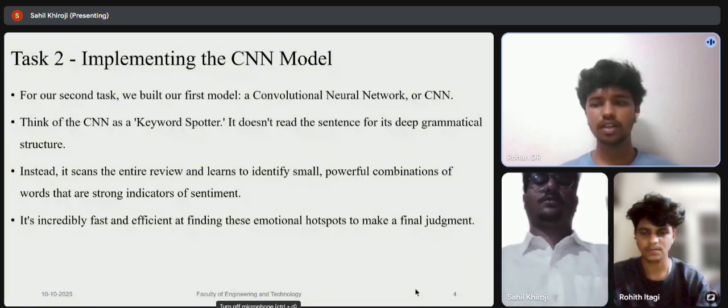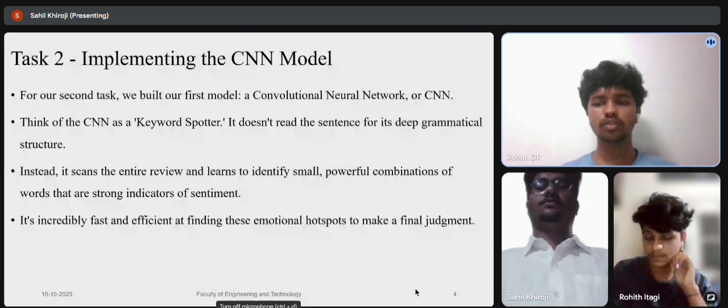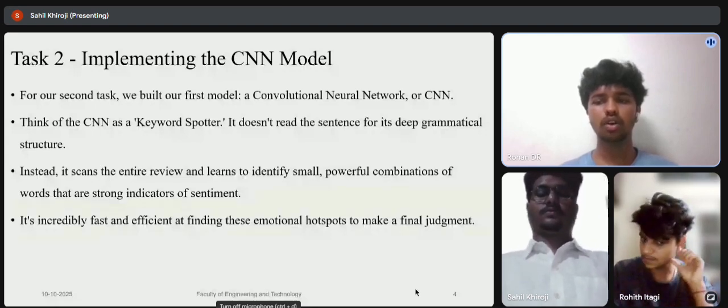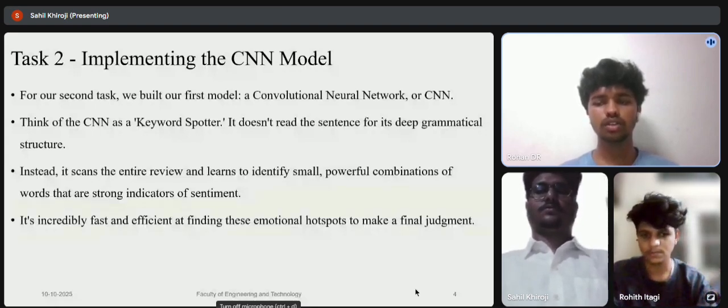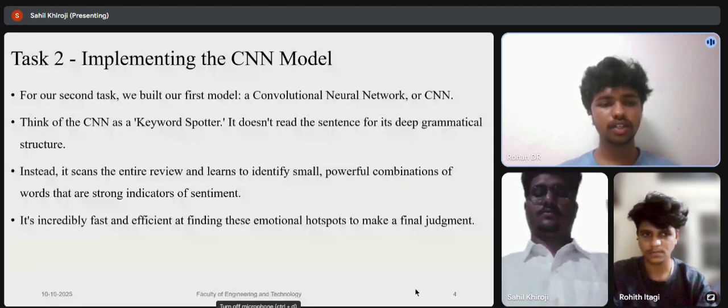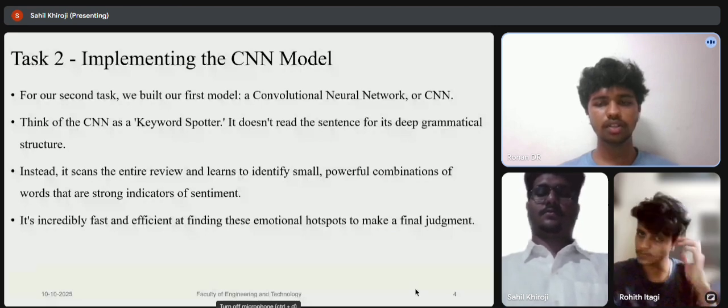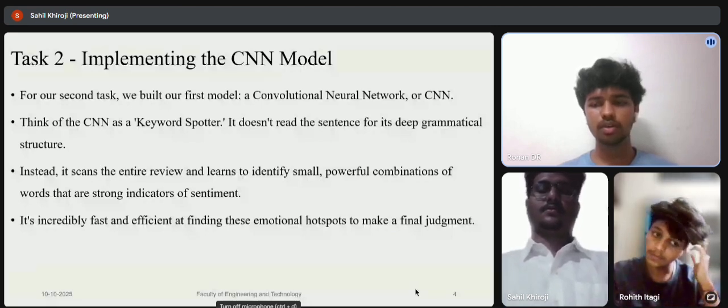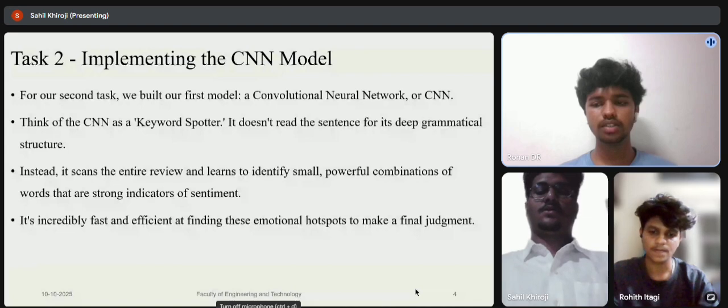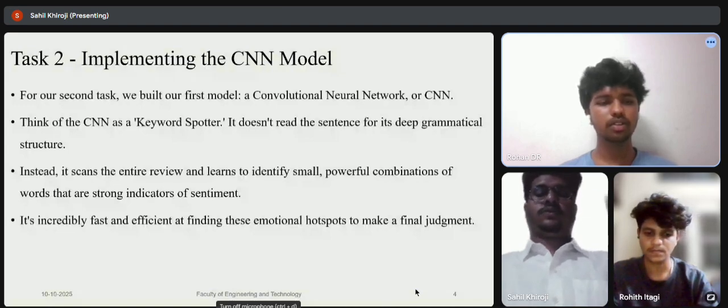It finds small groups of words like very good or not bad that show strong feelings. It's incredibly fast and efficient at finding these emotional hotspots to make a final judgment. It doesn't care about the order of the whole sentence. It just spots the keywords.